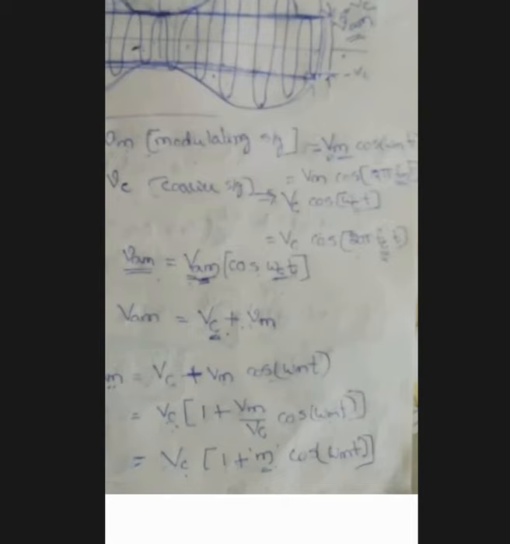Here I am replacing the term Vm by Vc times the smaller m.